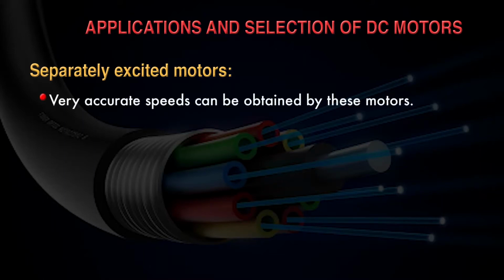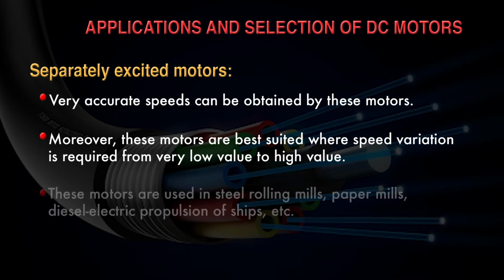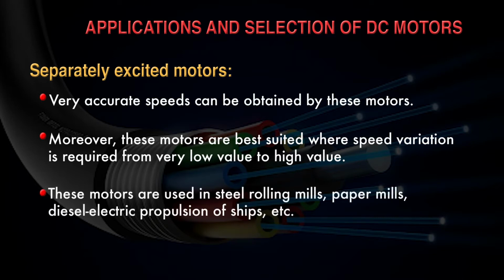Separately excited motor can be used to get very accurate speed. Moreover, these motors are best suited where speed variation is required from very low value to high value. These motors are used in steel rolling mills, paper mills, diesel electric propulsion of ships, etc.